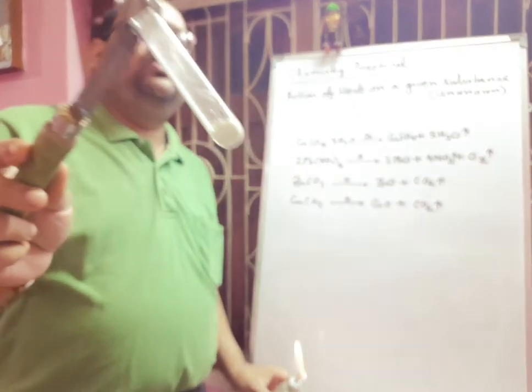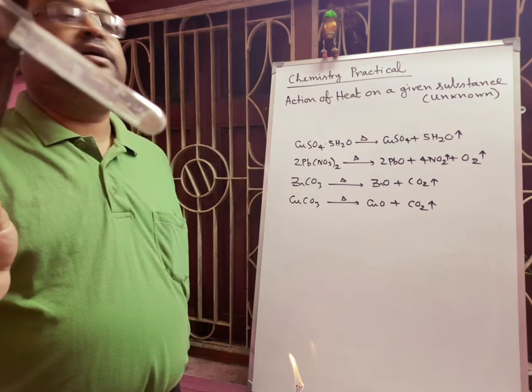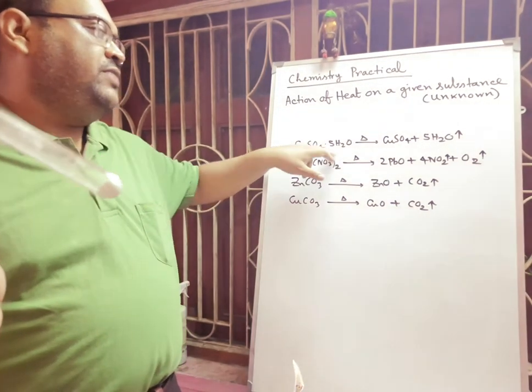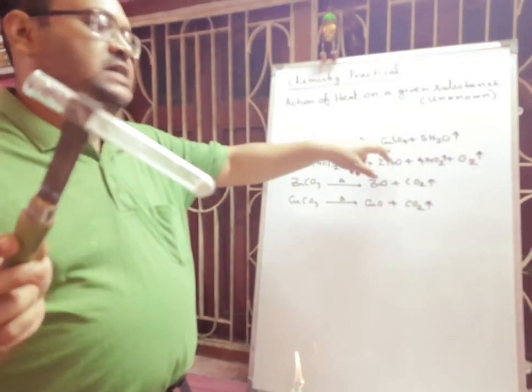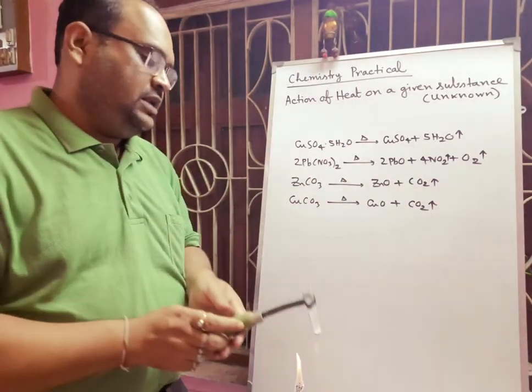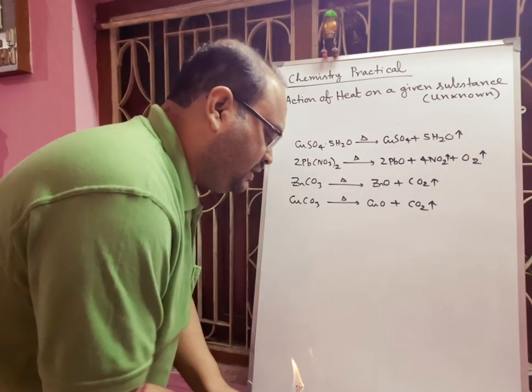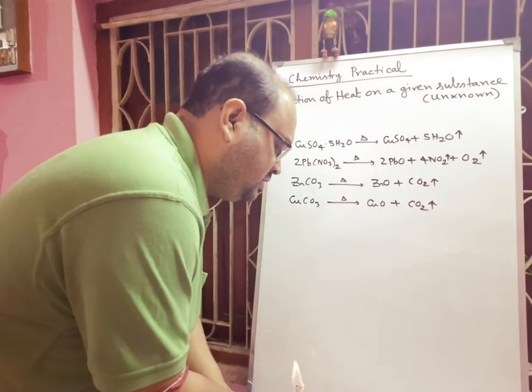Now the whole blue color solid turns into white. CuSO4·5H2O is crystalline and this is amorphous, not crystalline. So this is anhydrous copper sulfate, white in color. In this way we can easily identify copper sulfate pentahydrate, that means blue vitriol.